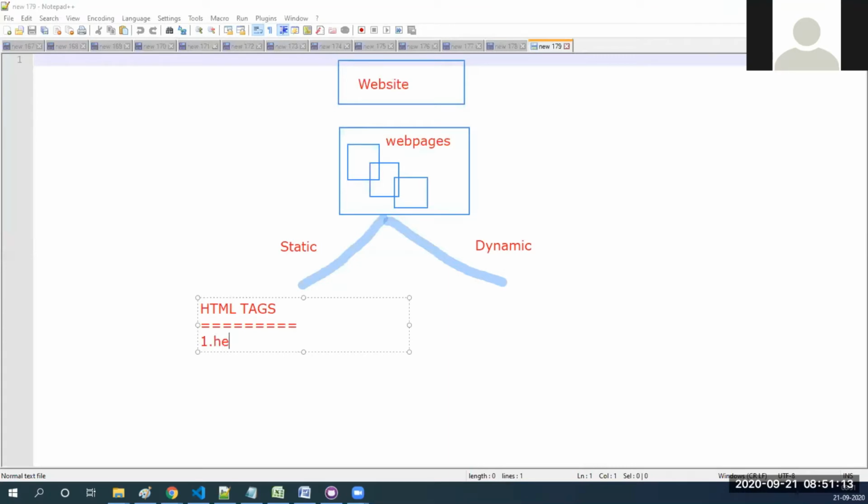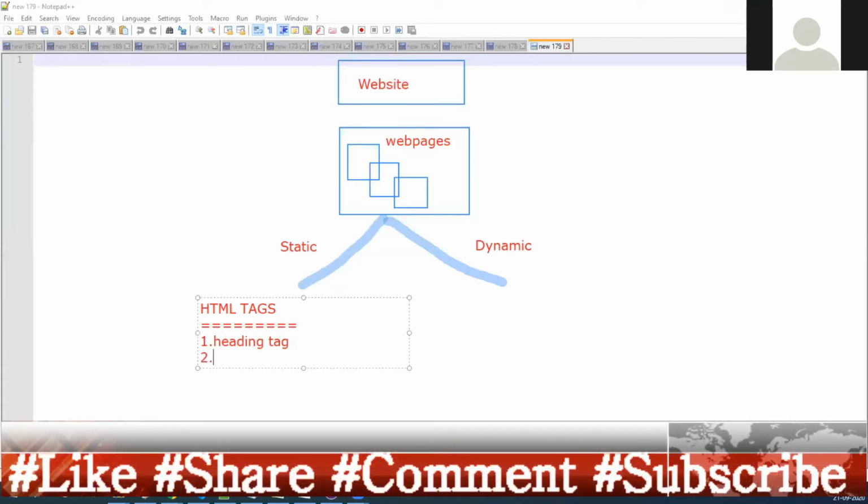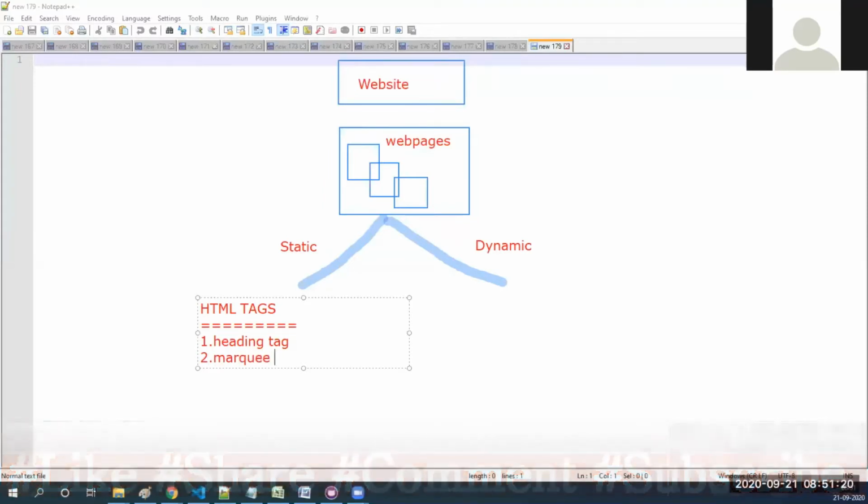So first we need to know the heading tag, then the marquee tag, then what else?